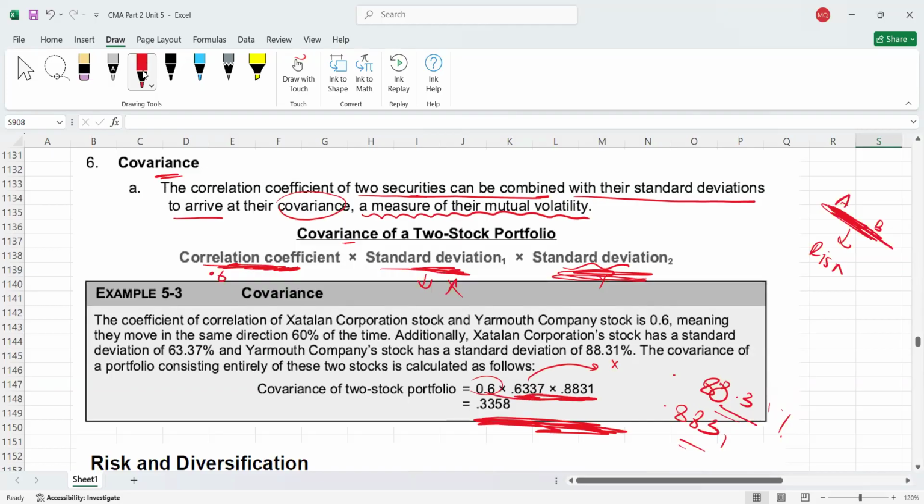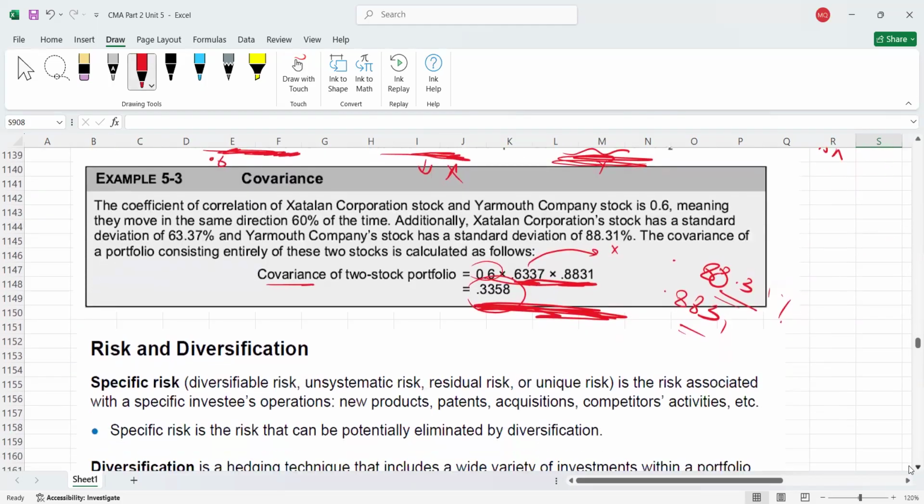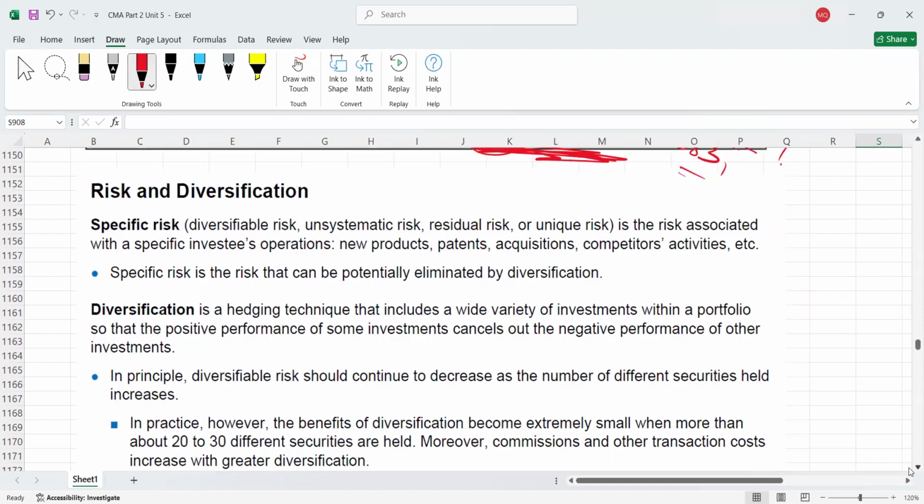Now, if you multiply, this is what is called the covariance of two stocks. Actually, what it measures is the mutual volatility, meaning the volatility of both investments. Understood? So this is not in the exam, I don't think they will ask, but I just told you the covariance formula for when you combine the risk of two investments.